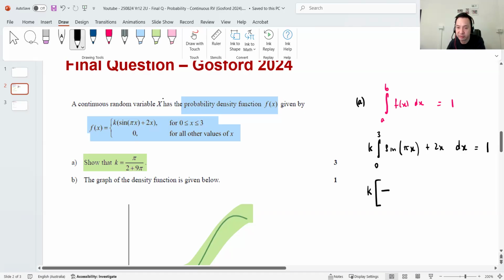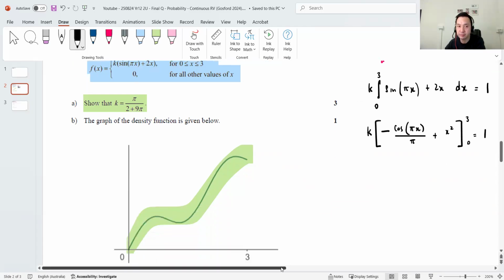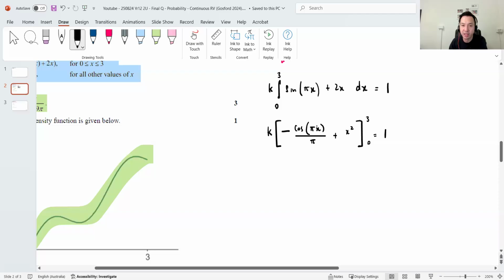All right, let's integrate now. Integrate sine and it becomes negative cos pi x, divided by pi, plus the integral of 2x, which is x squared, with limits of 3 and 0, equals 1. Okay. Try to make k the subject. So basically, I'll sub in the limits. So negative cos. Now, this is really important. I say this to my students all the time. Whenever you're integrating, everything's in radians. Never use degrees. So when I sub 3 in, that 3 pi there, that's in radians. Just keep that in mind.